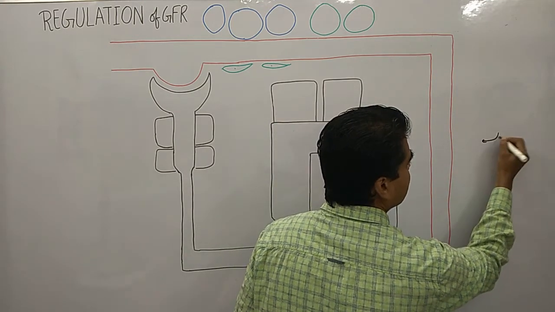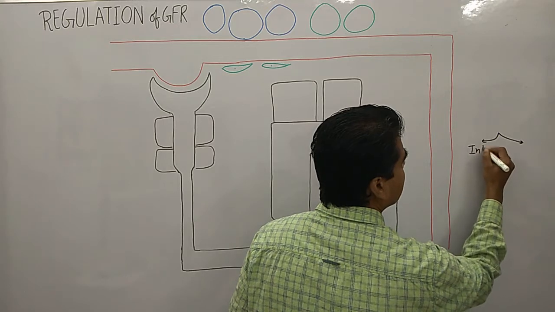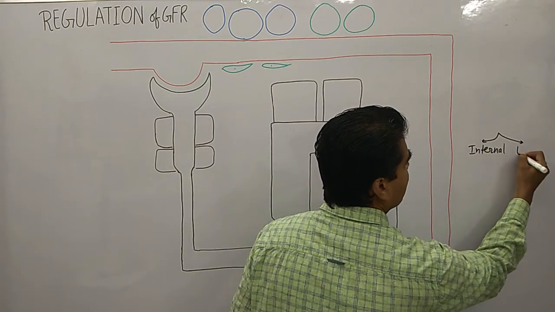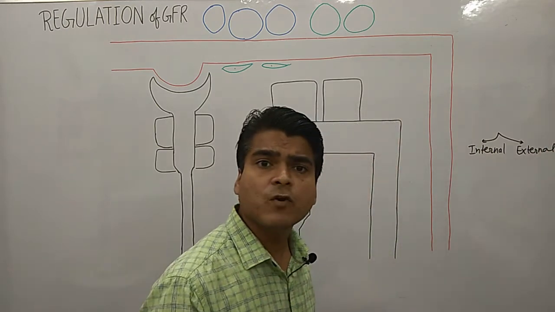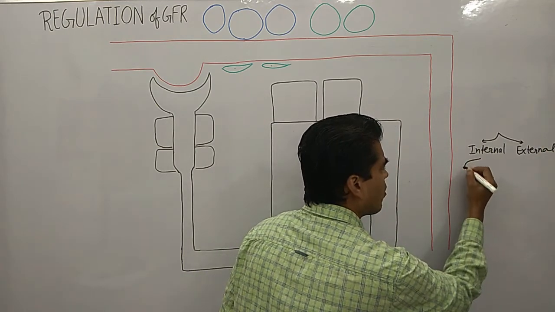So the first one is internal, okay, internal, and second one is external. Clear? Now internal में दो चीज़ें हैं. internal में वो कौन कौन सी चीज़ें.